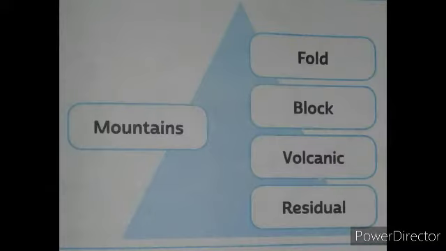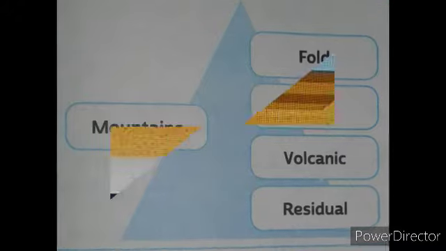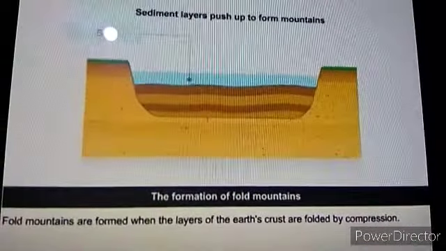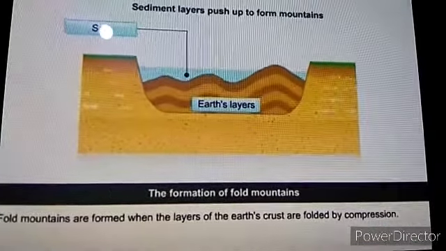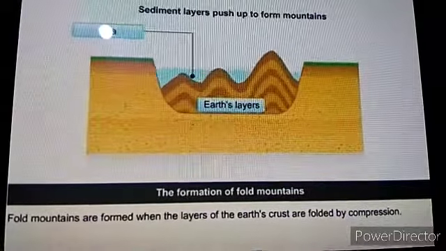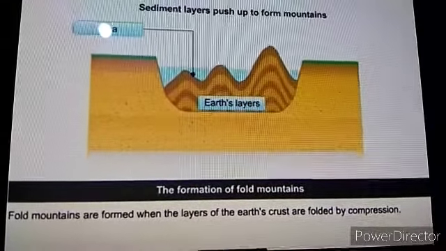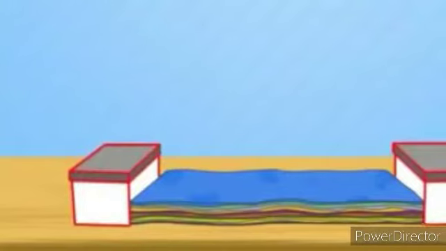Students, mountains are generally classified into fold mountains, block mountains, volcanic mountains and residual mountains. Fold mountains are formed when the layers of the earth's crust are folded by horizontal compressional forces.